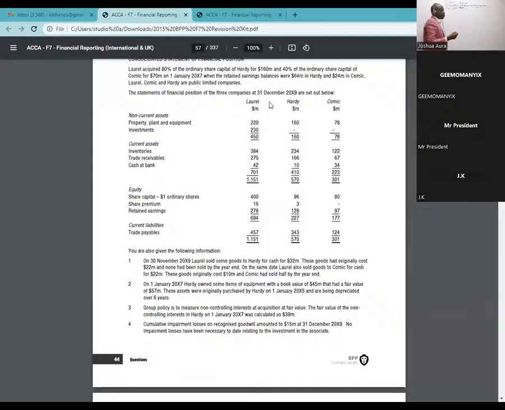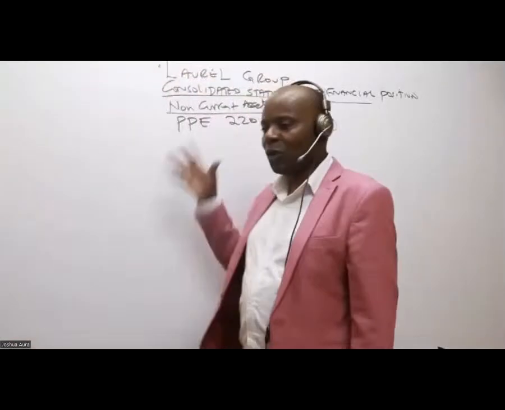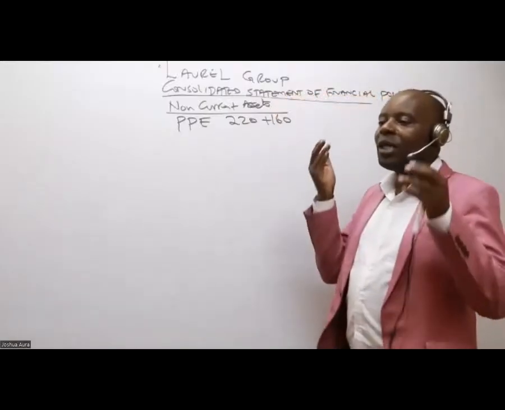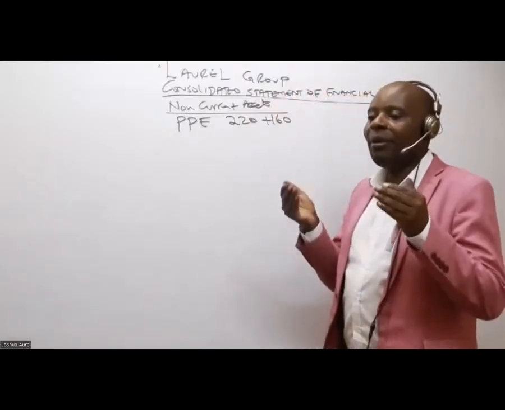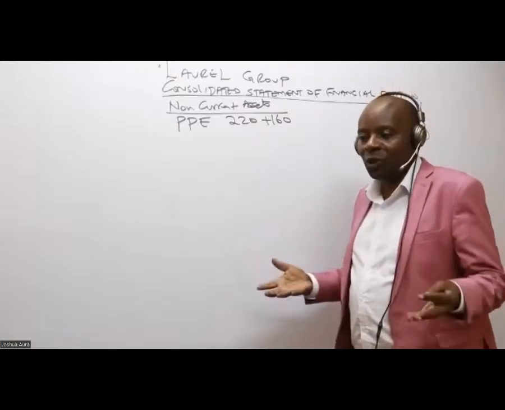So non-current assets, what do we have there? We have two of them. We have property, plant, and equipment. I'm adding line by line. So I will take, in this case for Laurel, it is 220. So I will take 220 plus 160. Could you kindly give me this answer? Because now I'm consolidating, I'm adding. And remember, we can't bring the PPE of the associate. We don't consolidate associates.